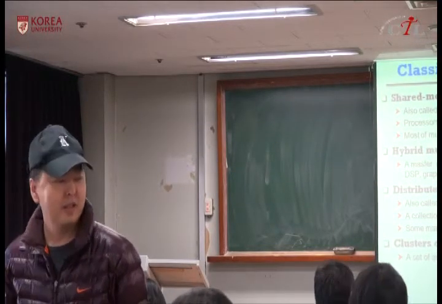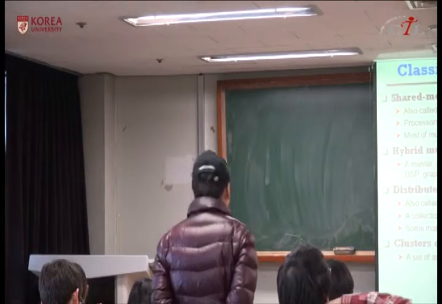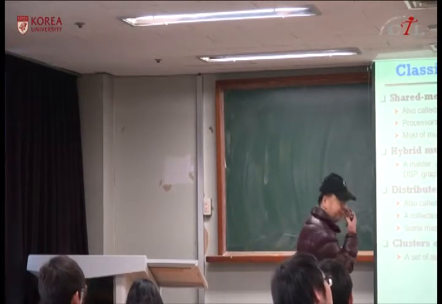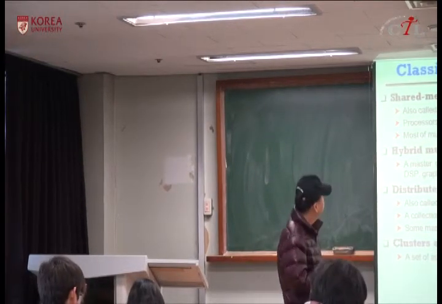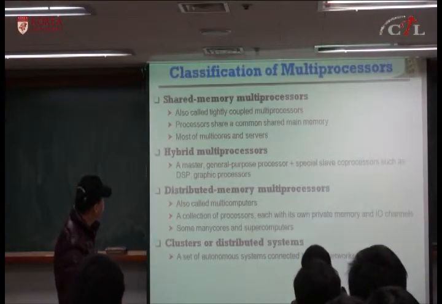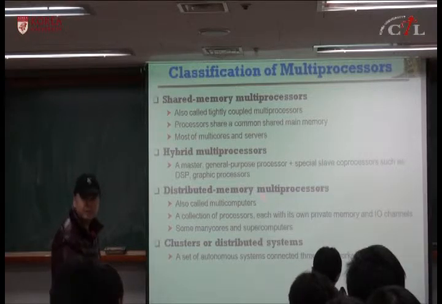I was working on multiprocessor and parallel architecture before. So I classify multiprocessors in this way. In general, we can divide multiprocessors into two different types: shared memory and distributed memory multiprocessors.